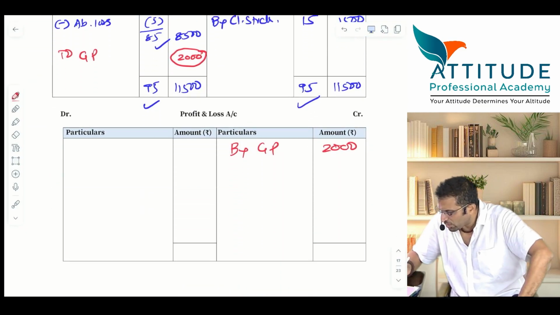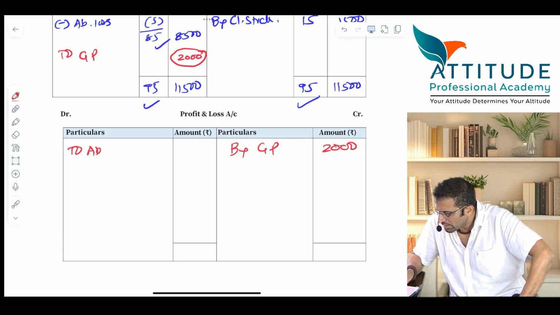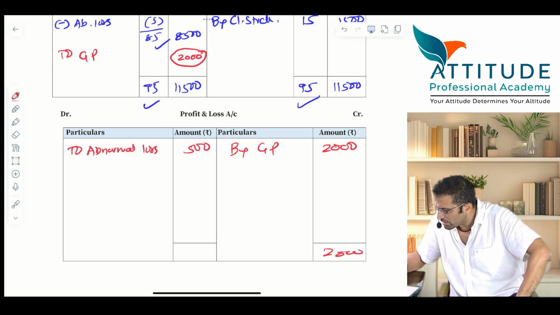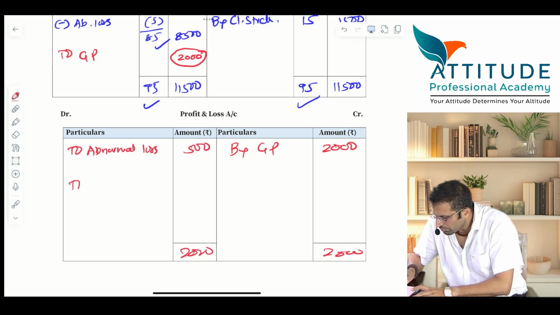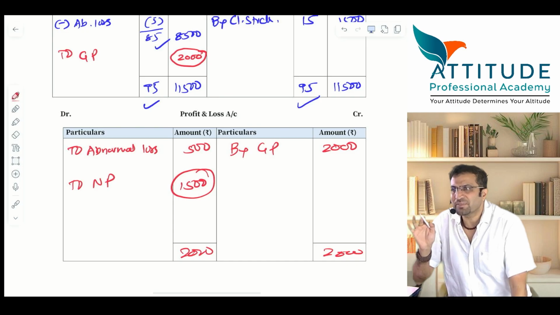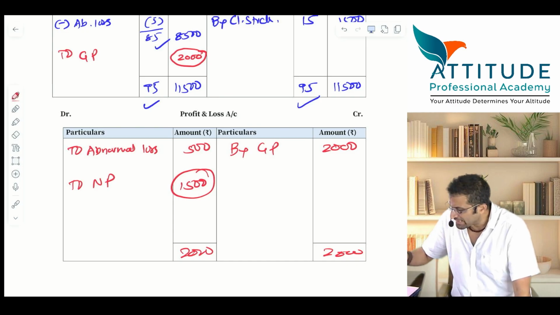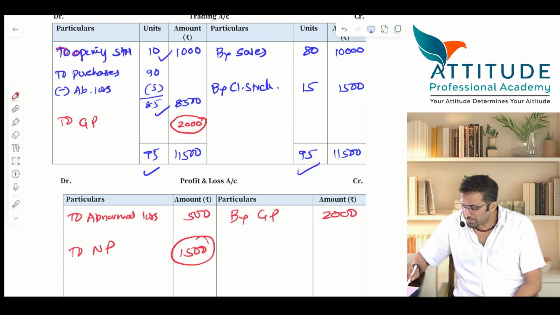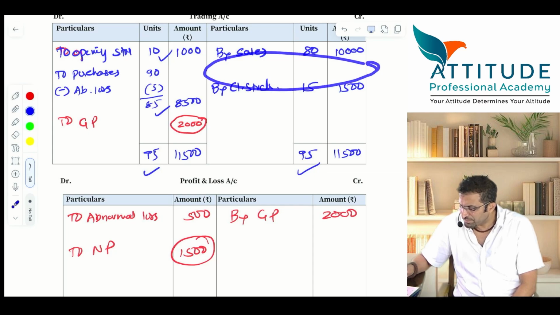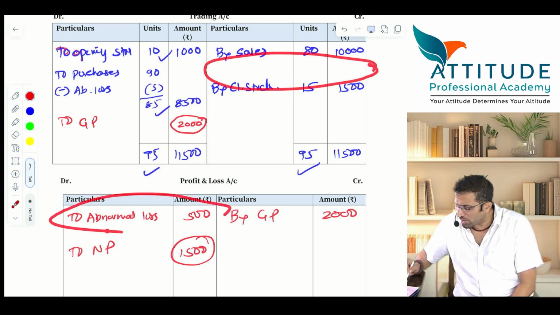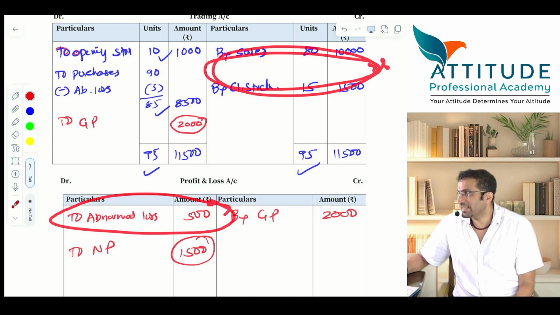Yes. Now come down to P&L right here. To abnormal loss, how much? 500. 2,000, 2,000. Net profit कितना है? To net profit 1,500. Now tell me whether case A or case B, net profit is 1,500 because there is an abnormal loss. Presentation wise, is it different? मुझे बताइए, इधर abnormal loss आ रहा है? I am asking a question. इधर abnormal loss आ रहा है, but इधर abnormal loss है. P&L में abnormal loss है, trading में abnormal loss नहीं है. ये भी सही है.